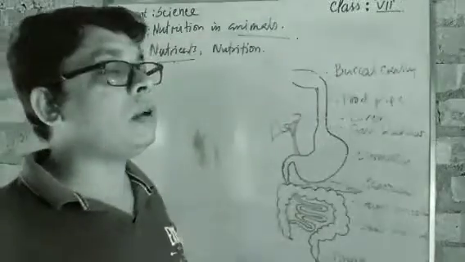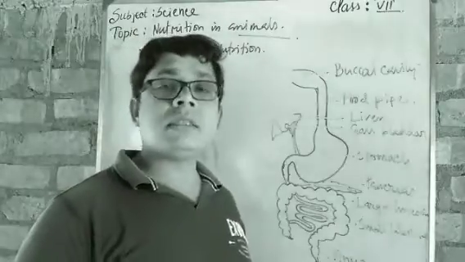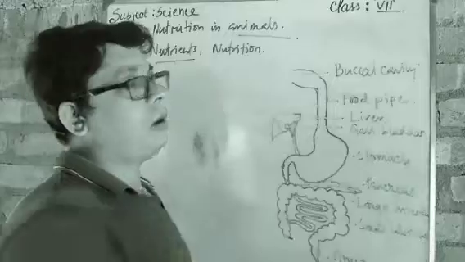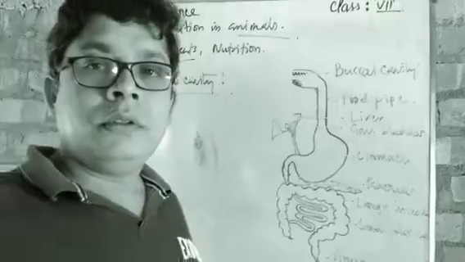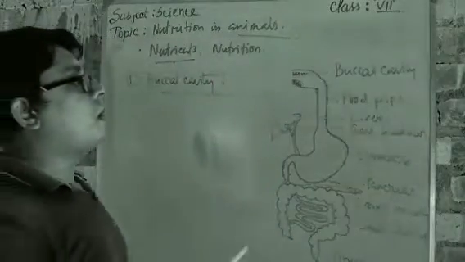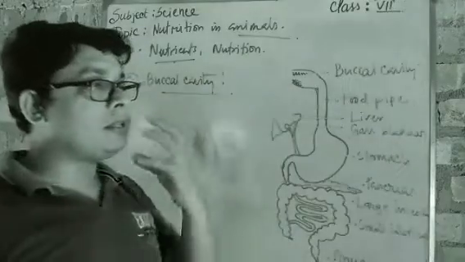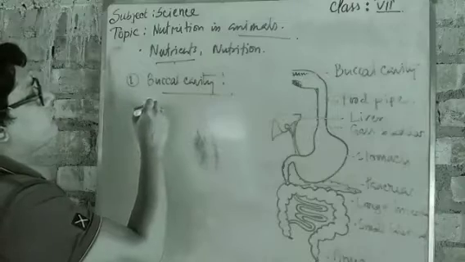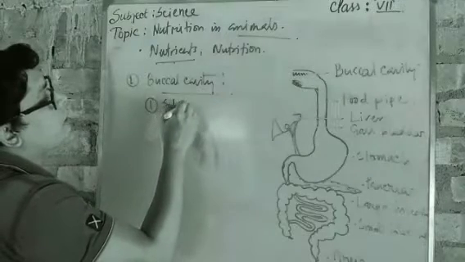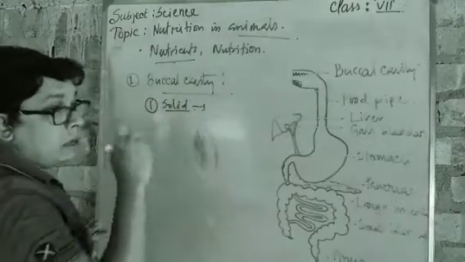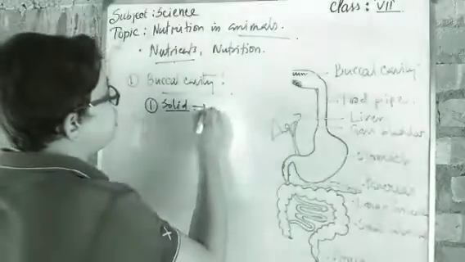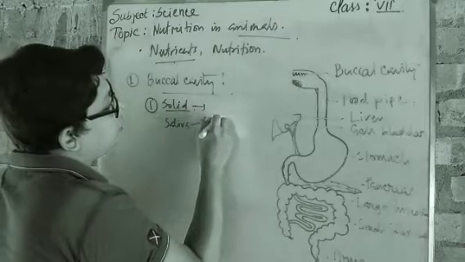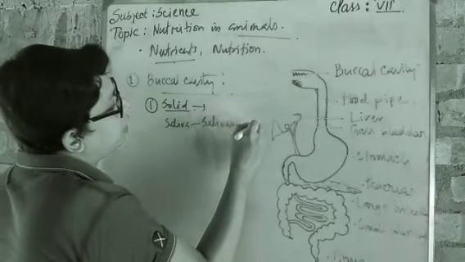So it is the entire part of our digestive system. Let's go for the detailed part of each part of it. Okay, so let's start with the first part of our digestive system, that is the buccal cavity or the mouth. We know that whenever we are entering the food inside the mouth, whether it is solid in form, at that time it is mixing with the saliva, right? It is mixing with the saliva that is coming from the salivary gland.